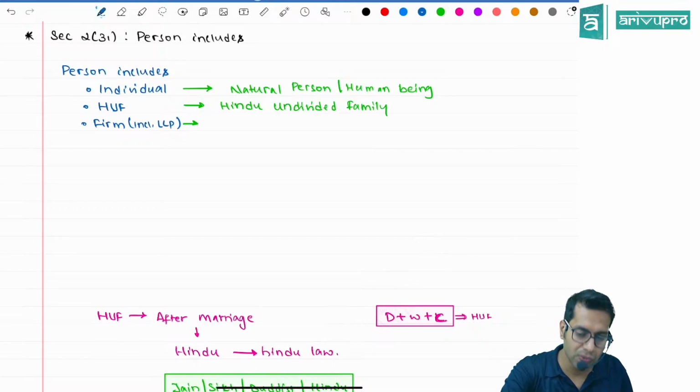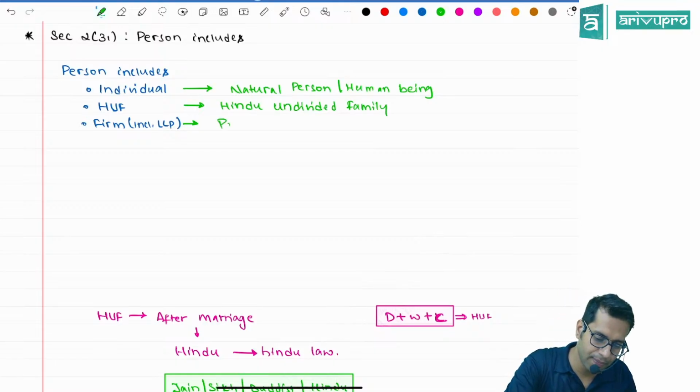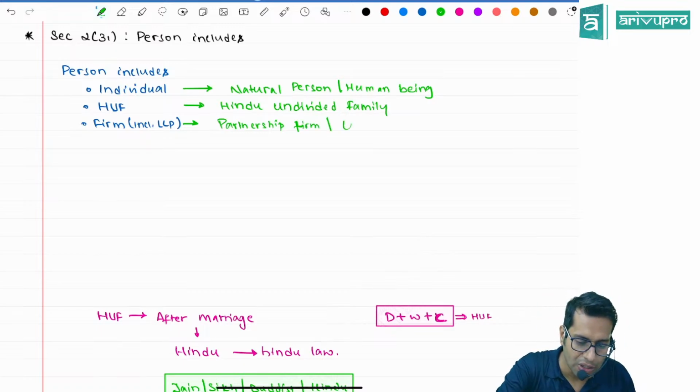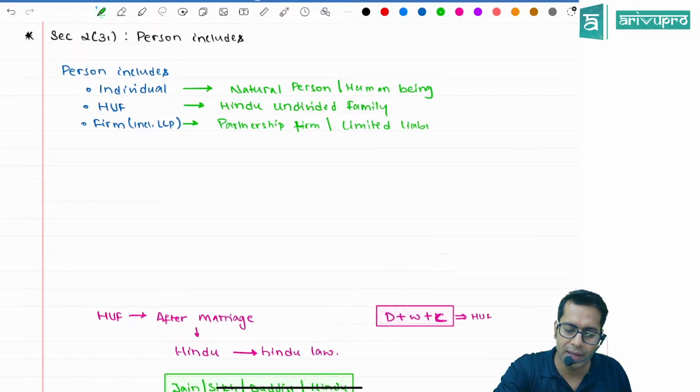Firm over here means your partnership firm. Partnership firm means a group of people coming together for a common purpose and starting some business. Whatever profit they make, they share among themselves. They will have their own capital, their own profit sharing ratio, their own agreement, etc. Limited liability partnership is also like that only.